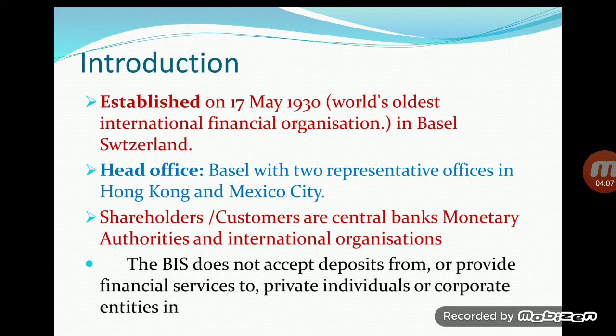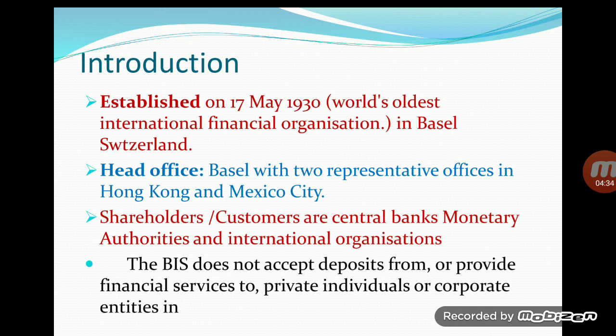The head office of BIS is in Basel, with two representative offices in Hong Kong and Mexico City. So this Bank for International Settlement has two representative offices: one in Hong Kong and one in Mexico City. Shareholders and customers are central banks, monetary authorities, and international organizations.